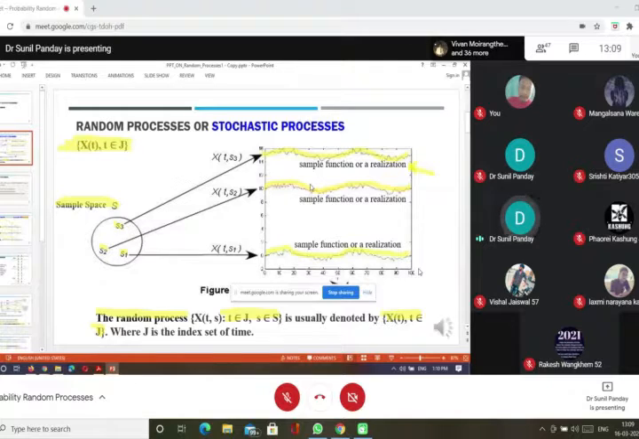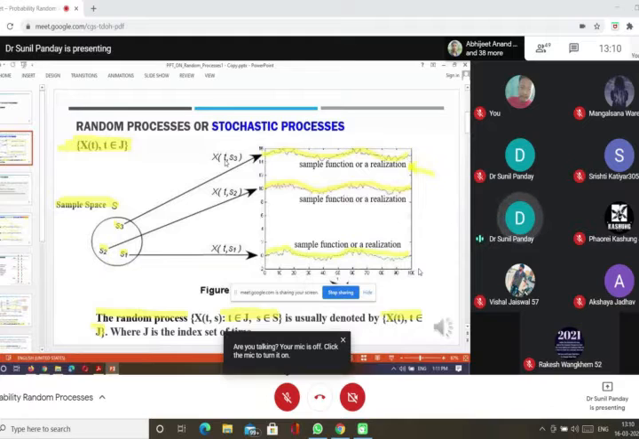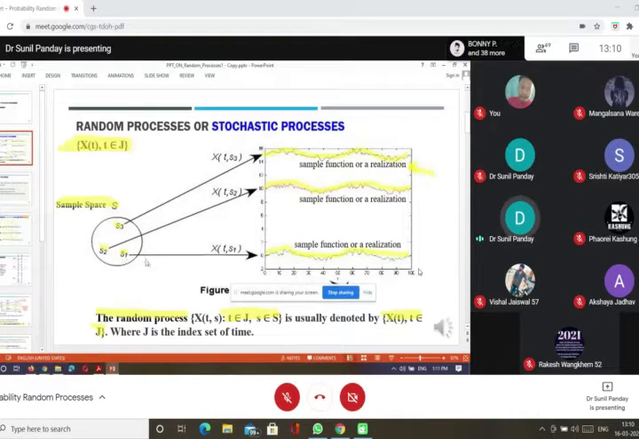random process, or stochastic process, we say. Here you can see there are three sample points in the sample space. S1, S2, S3 are three sample points from the sample space. And we are assigning a time function known as X(t, s3) to this, and that is this wave. Then to S2 we are assigning another wave, and for S1 we are assigning this green color wave.